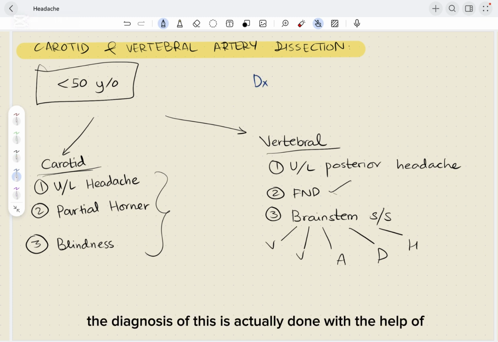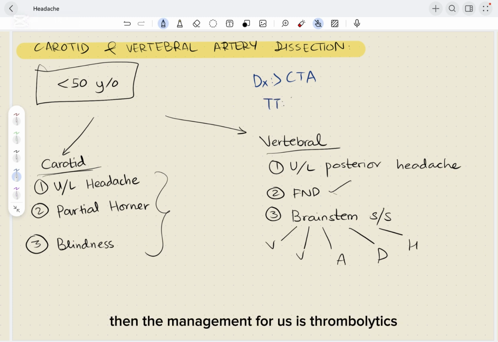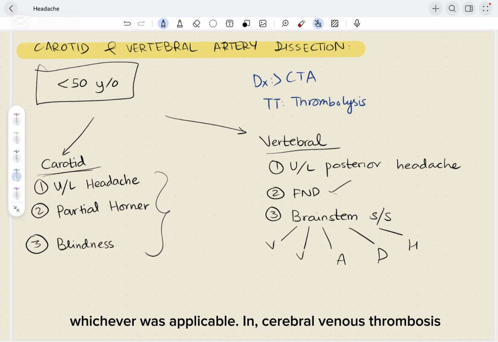The diagnosis of this is actually done with the help of CT angio, which is 95% sensitive, and it is the appropriate choice of imaging for screening. If we see carotid or vertebral artery dissection on this imaging, then the management for us is thrombolysis, or we can also consider thrombectomy, whichever is applicable.